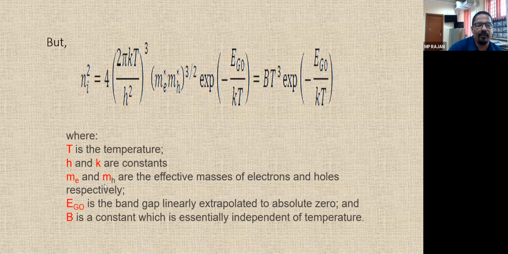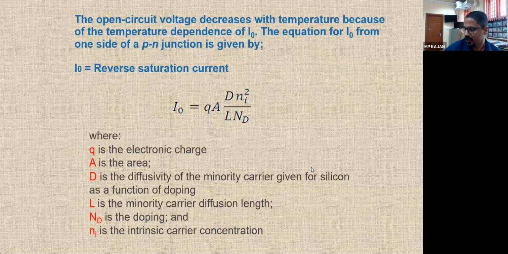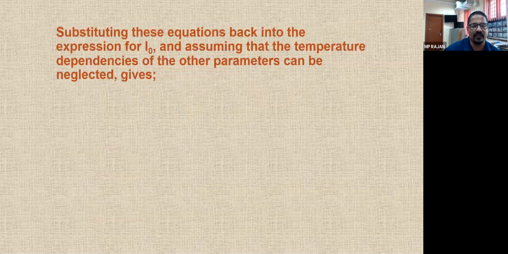And me and mh are the effective mass of electron and hole. And Eg is the band gap. So from this formula also you can see Ni is proportional to the temperature. When the temperature is increased, we can see Ni is increased. Ni is the intrinsic carrier concentration. When Ni is increased, I0 is also increased. So reverse saturation current is increased with the temperature.